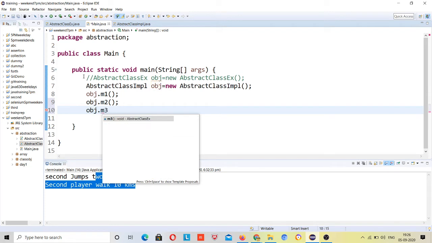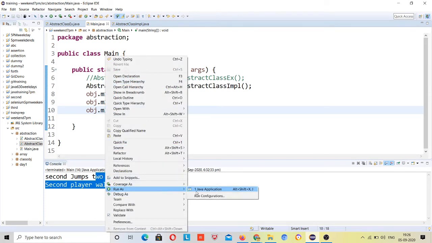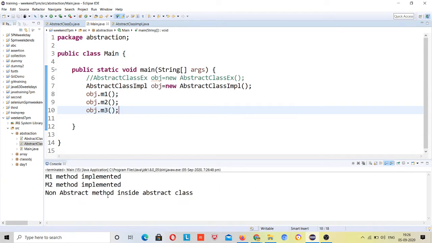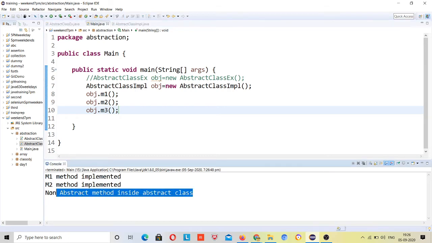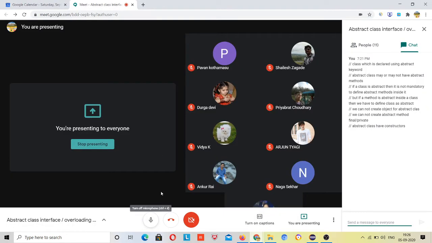M3, right? Non-abstract method inside abstract class. This was coming from the abstract class. Okay, so this is the logic. How can you give to abstract class? Anybody has any question in it?